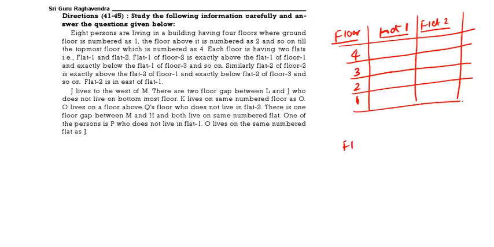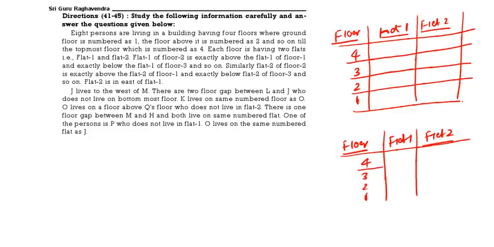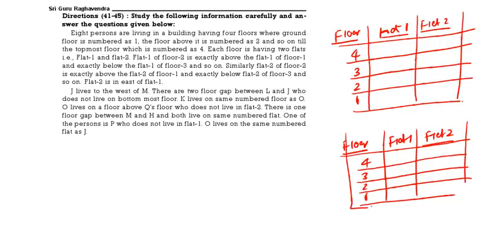We will do this in 2 possibilities. Floor, flat 1, flat 2. This is 4, 3, 2, 1. These are the floors. Now come to the questions. Come to the puzzle. J is living to the west of M. So write down J here. J is living to the west of M. Now in the second case also you write J and M.